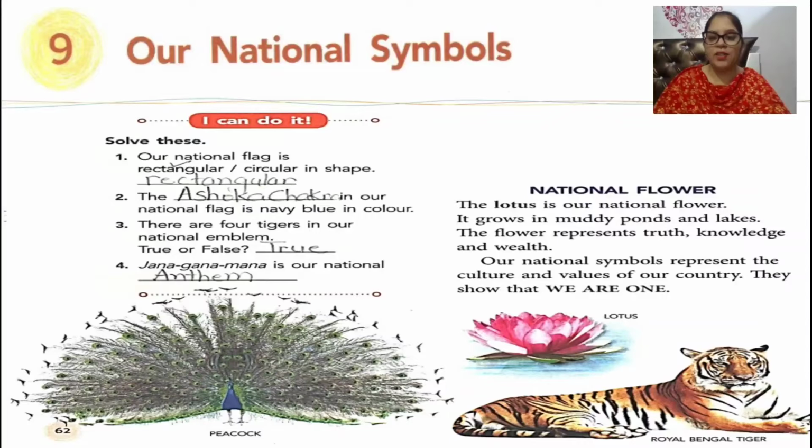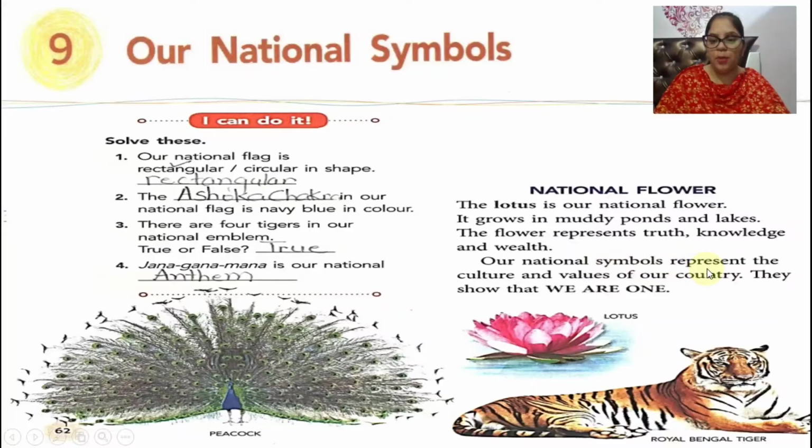Now children, our next national symbol is the national flower. The lotus is our national flower. As you can see, children, this is a lotus flower. It grows in muddy ponds and lakes. The flower represents truth, knowledge and wealth. Yes children, it represents truth, knowledge and the wealth of the people of the country.